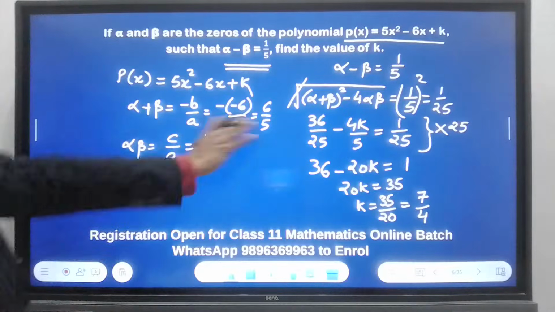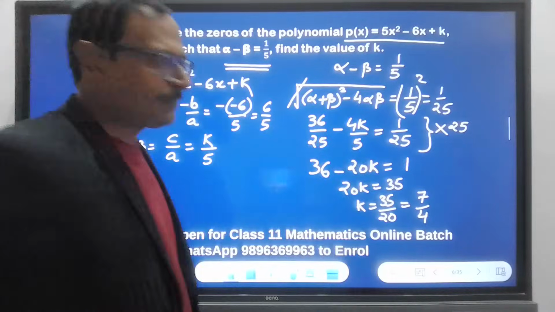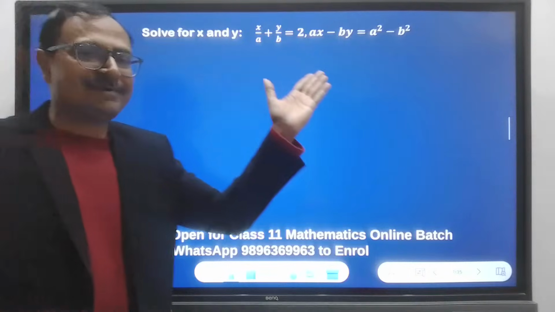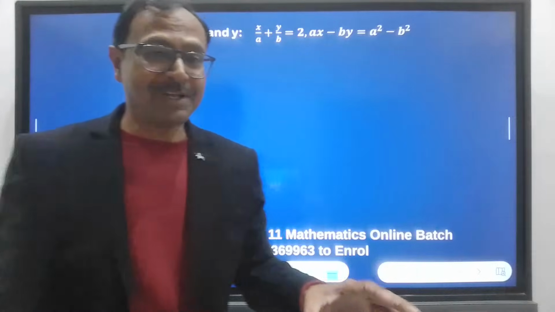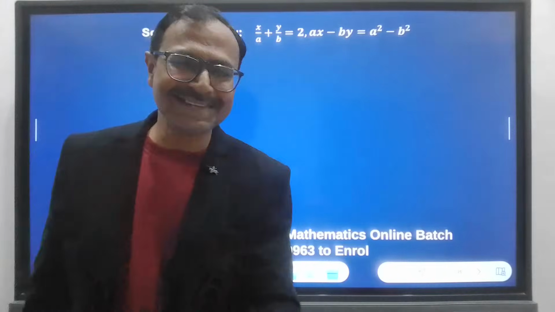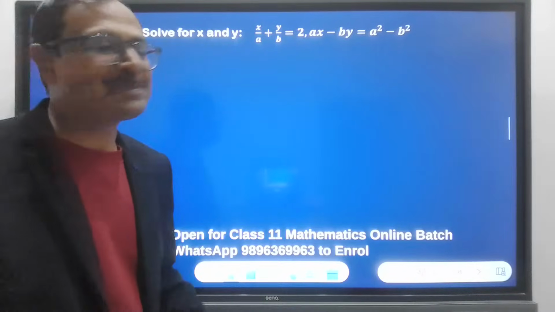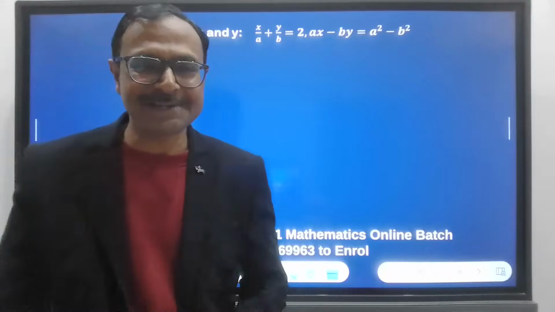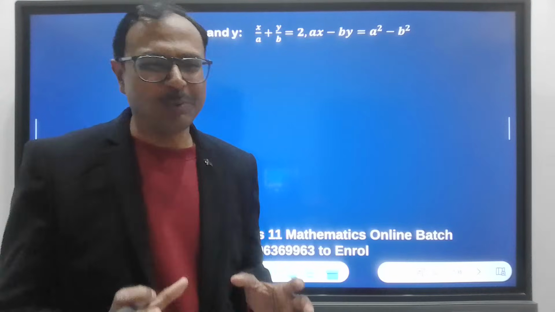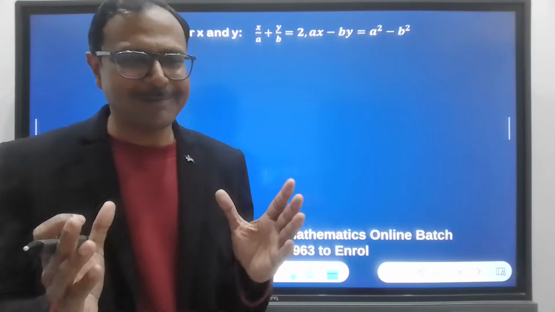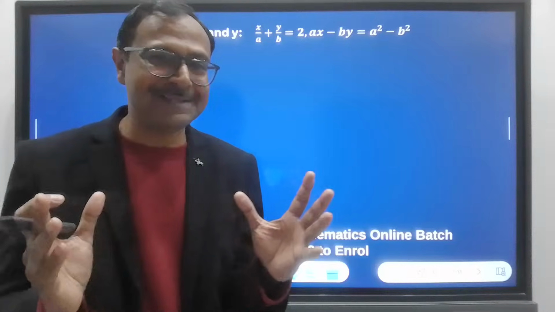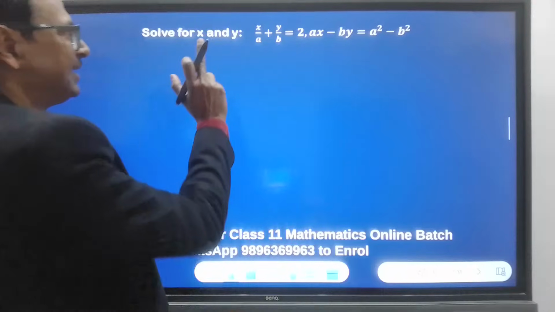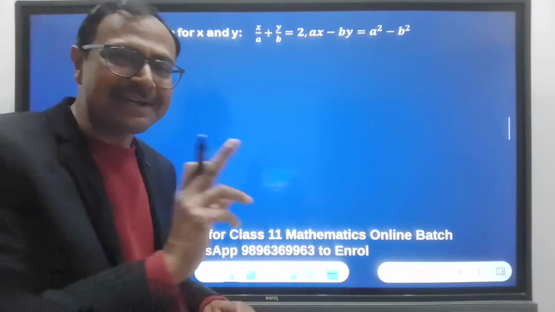Right. Here we have a very, very important question. Okay. So let's move on to the next one. Solve for x and y. So we have some dangerous equations there. I call them dangerous because most of the students, when they see the question, will be like, oh my God, what is this? Don't trouble yourself by telling your brain, here is something difficult. So don't tell that to your brain. Okay. Just start attempting it.